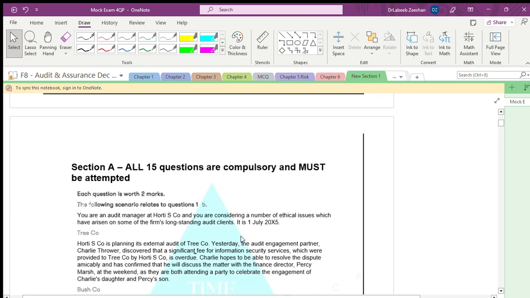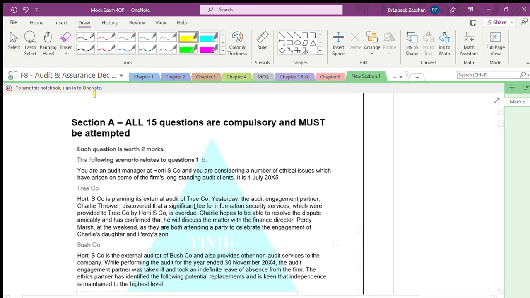Now, coming back to what they are giving. This is Section A. All 15 questions are compulsory and must be attempted. You will have 3 different scenarios. Each subsection will have one scenario, and 5 questions will be there. Now, according to that, we have to make sure how we can proceed.